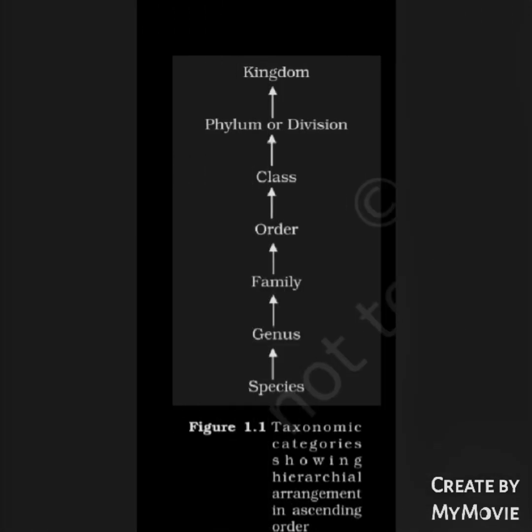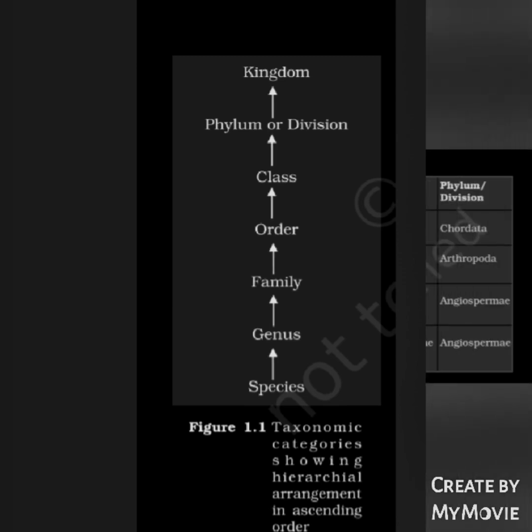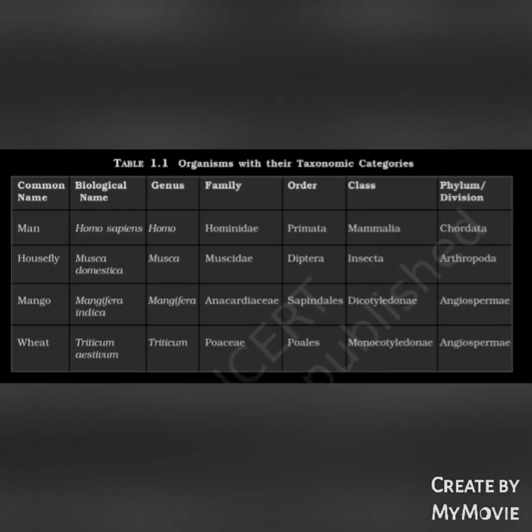Figure 1.1 Taxonomic categories showing hierarchical arrangement in ascending order: species, genus, family, order, class, phylum or division, and kingdom. Table 1.1 Organisms with their taxonomic category. Man, biological name Homo sapiens, genus Homo, family Hominidae, order Primata, class Mammalia, phylum Chordata.